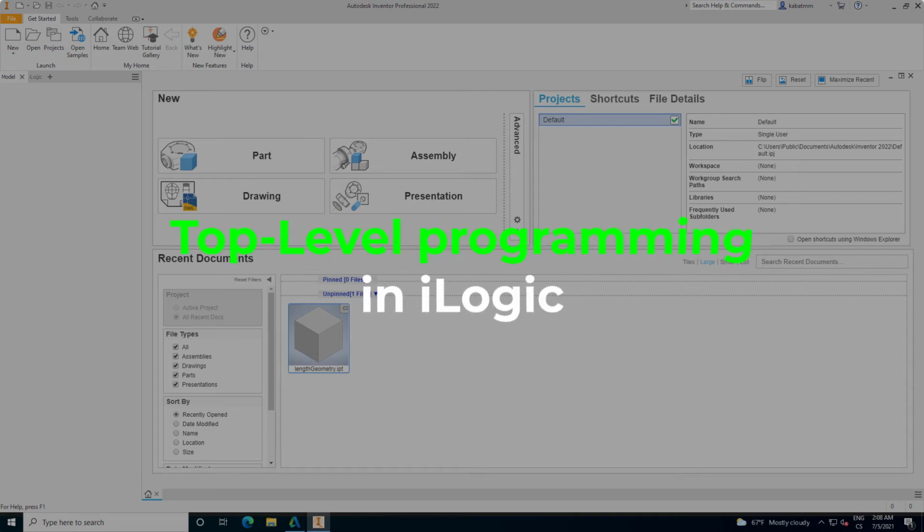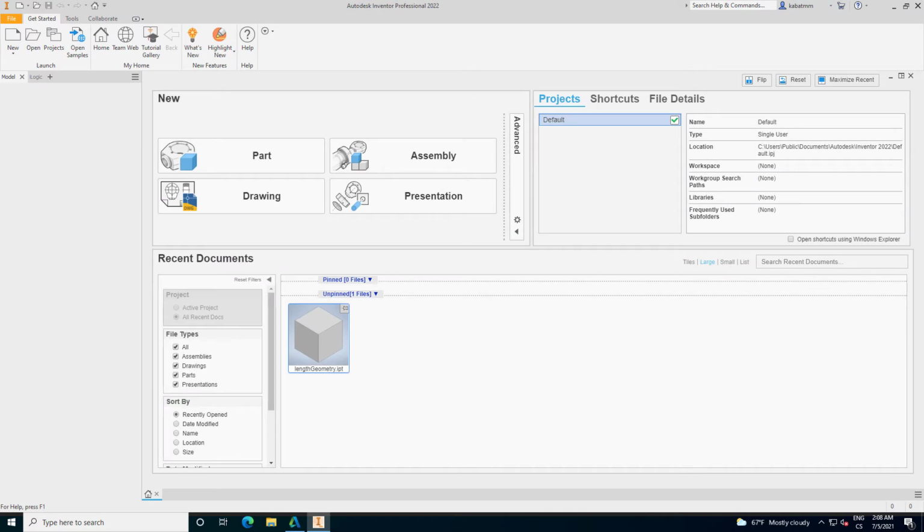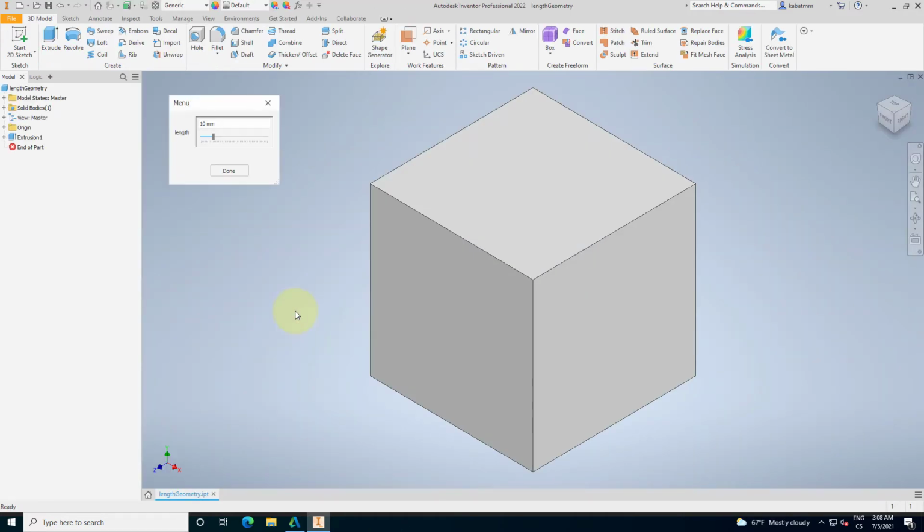Hello guys, the top-level programming. This phrase is from Microsoft and C# 9, but I'm using that in Autodesk Inventor and iLogic. I will show you what's going on. First of all, let's open that geometry which we made in the previous tutorial.